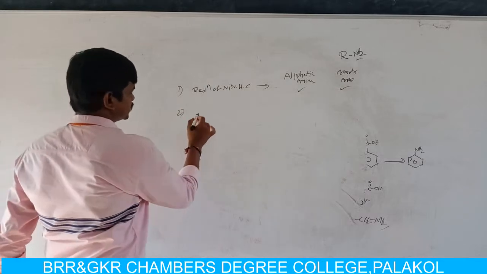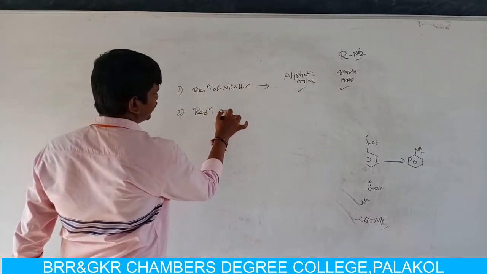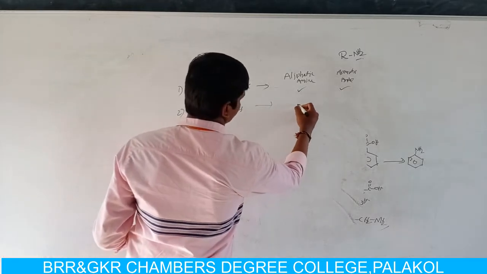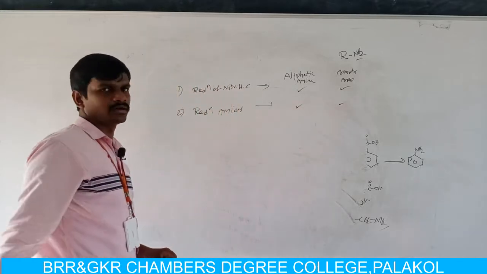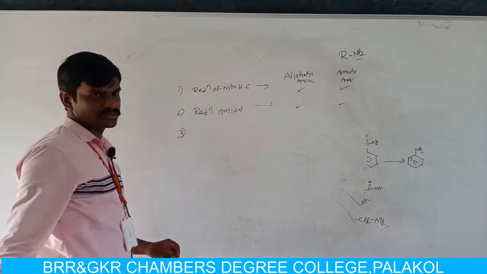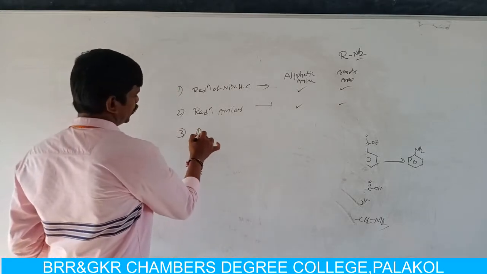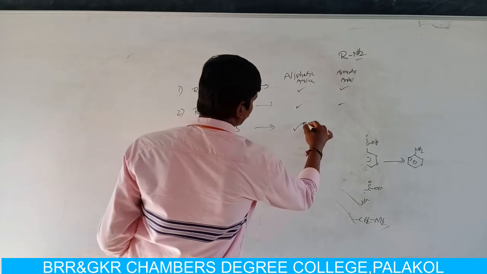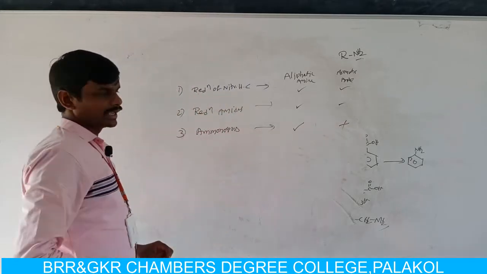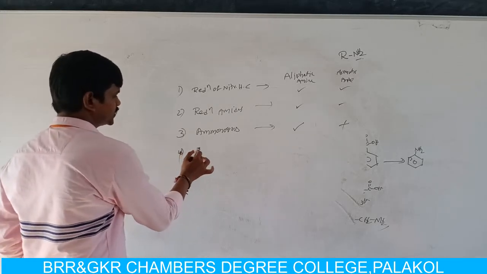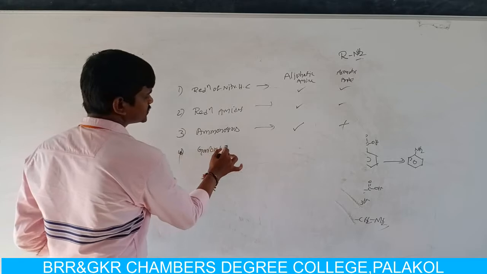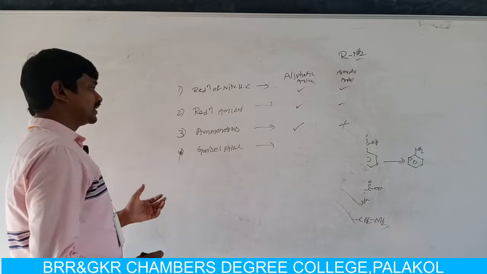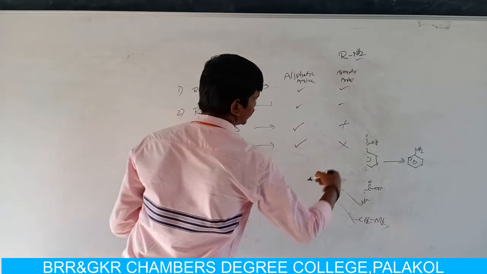The second reaction is reduction of amides. By using reduction of amides, we can also prepare both aliphatic amines and aromatic amines. The third reaction is ammonolysis. By using the ammonolysis reaction, we can prepare only aliphatic amines, but we cannot prepare aromatic amines. The fourth reaction is Gabriel phthalimide synthesis. By using Gabriel phthalimide synthesis, we can only prepare aliphatic amines, but we cannot prepare aromatic amines.